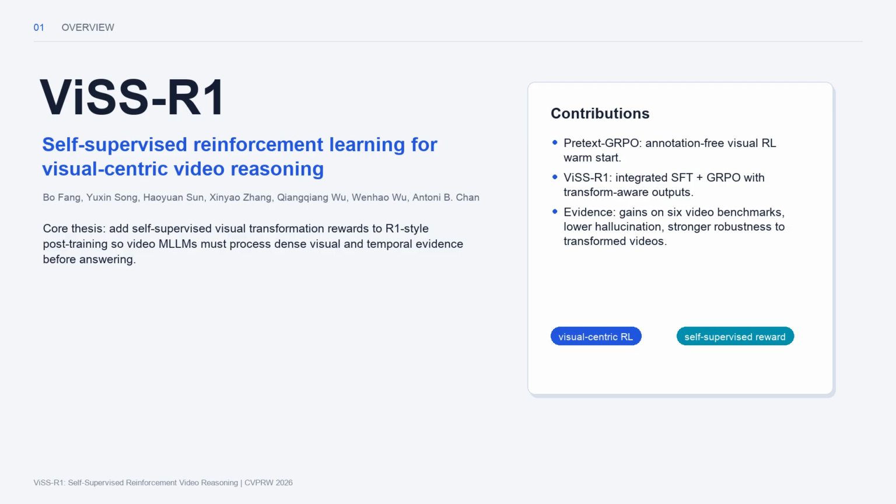The authors argue that many current R1-style video reasoning methods are still too text-centric. They may learn to produce convincing reasoning traces, but the dense visual and temporal information in the video remains underused. ViSS R1 tackles this by bringing self-supervised visual transformation tasks into reinforcement learning. The goal is to make the model inspect the visual input first, understand what has been changed, and only then answer the real user question.